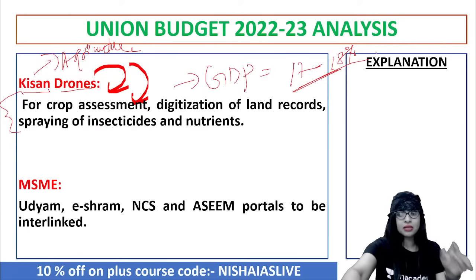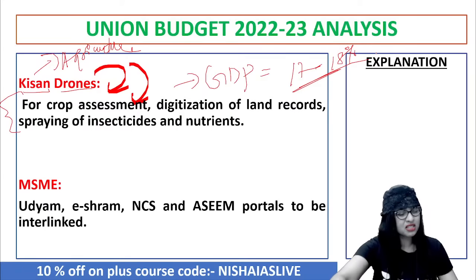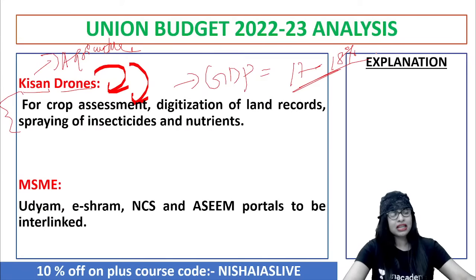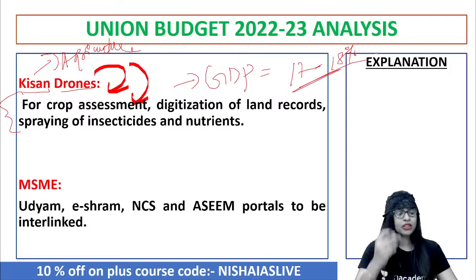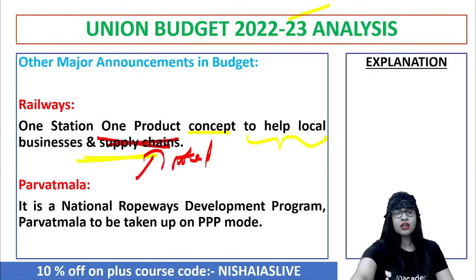Yes, Vishnu, what is the concept you want me to explain? Miss, can you explain the concept? What does it mean? Which concept you mean, Vishnu? You mean Parvatmala? Quick, quick. Is it about the project you want to know? It is for tourism perspective. Okay. Which concept you're telling me? Acha, you want to know about this one station, one product concept and Parvatmala.